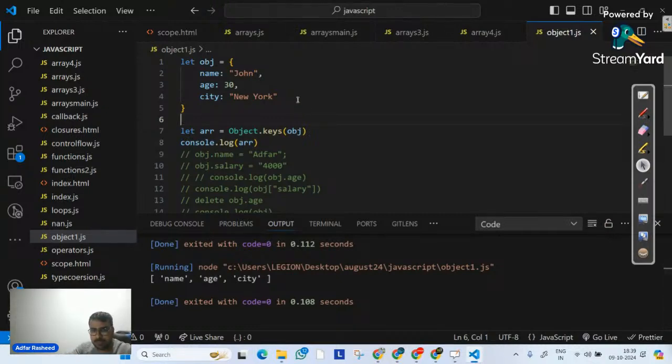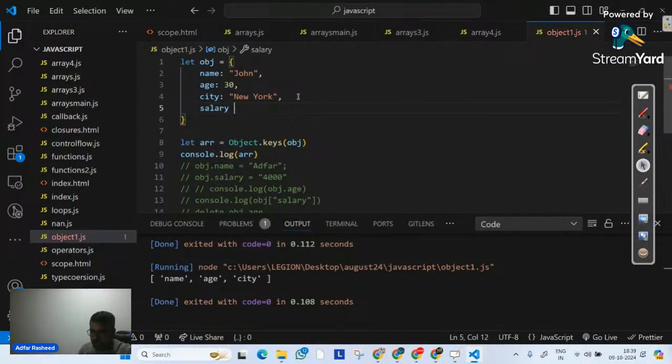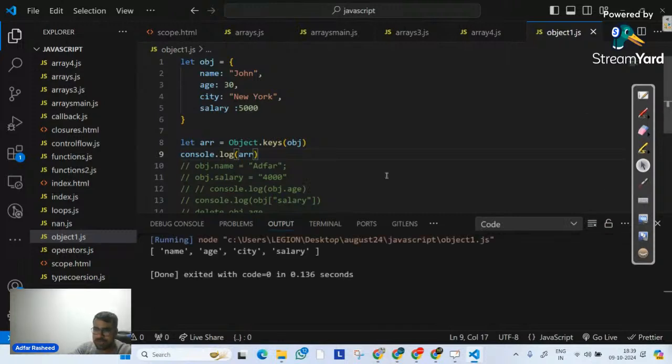Let's suppose I simply create one other key over here, which is salary. Salary is equal to 5,000. If I try to execute it, what will my arr contain? All these four key-value pairs. And if I execute it, we can clearly see name, age, city, salary.